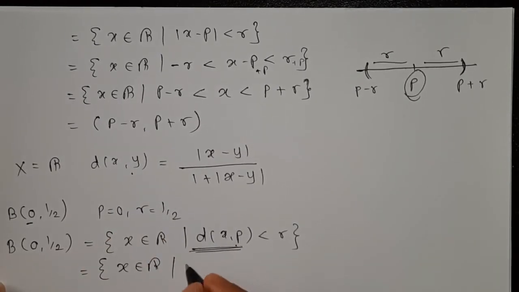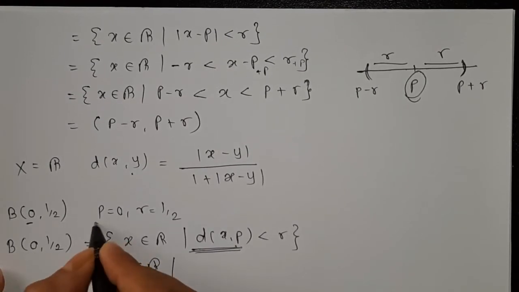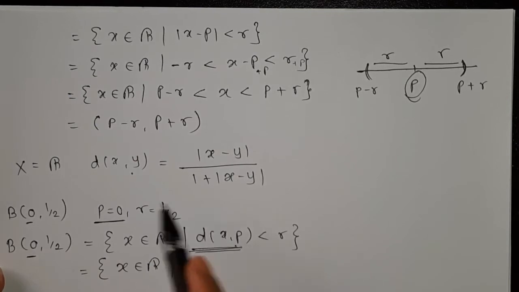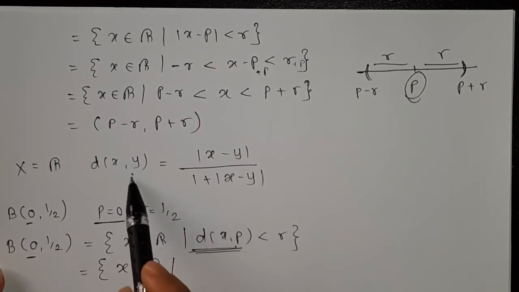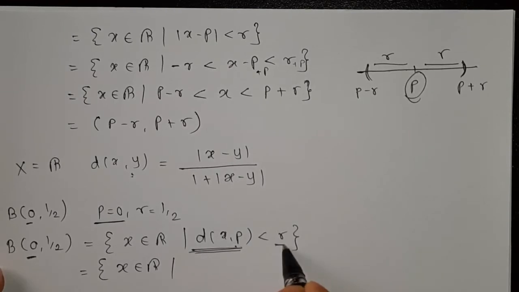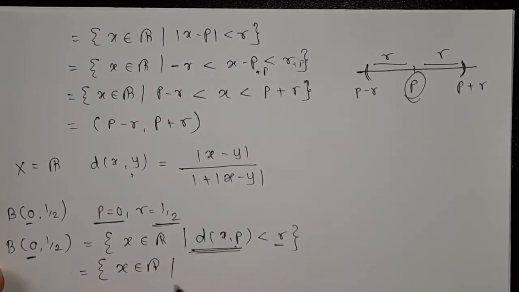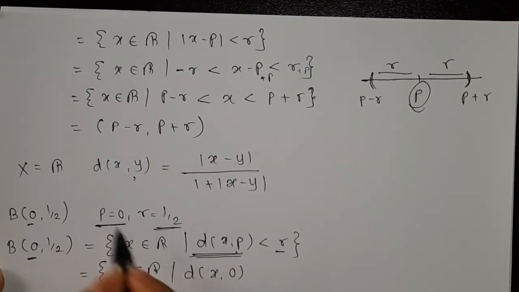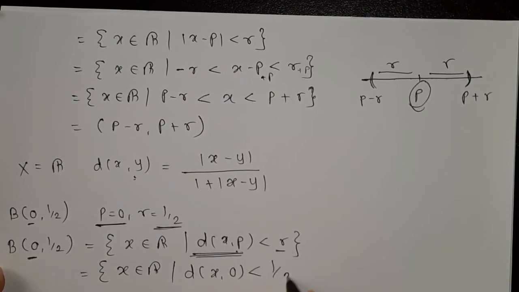And see here the value of P is 0. So in this function, for y we put the value 0, and for r we put the value half. Okay, so let's write that. P is 0 and r is half.